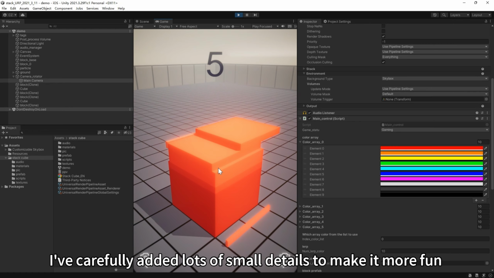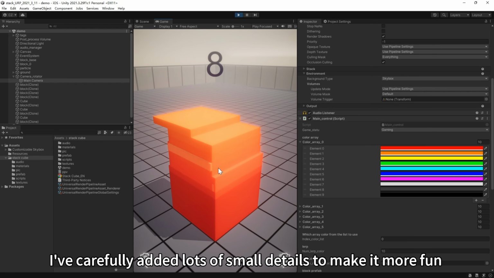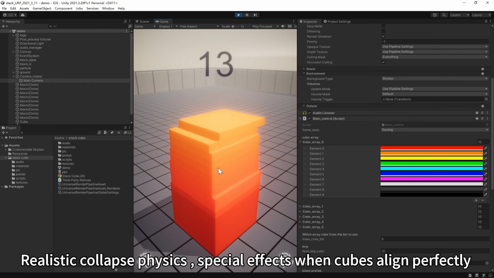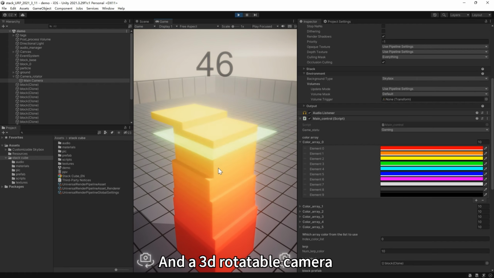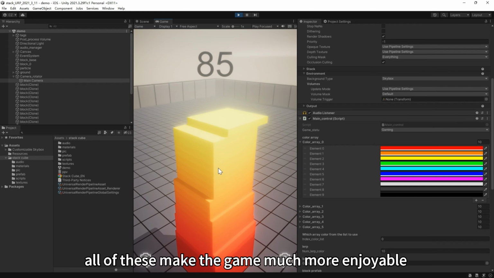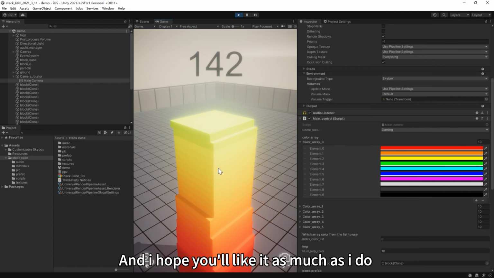I've carefully added lots of small details to make it more fun: realistic collapse physics, special effects when cubes align perfectly, and a 3D rotatable camera. All of these make the game much more enjoyable, and I hope you'll like it as much as I do.